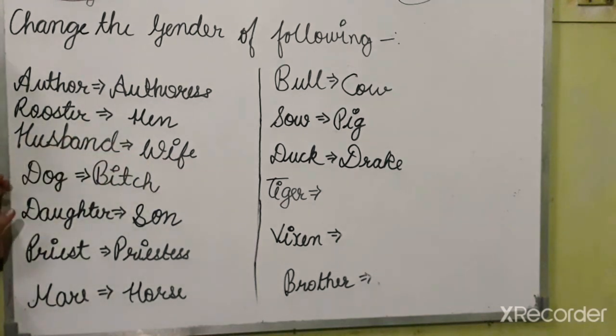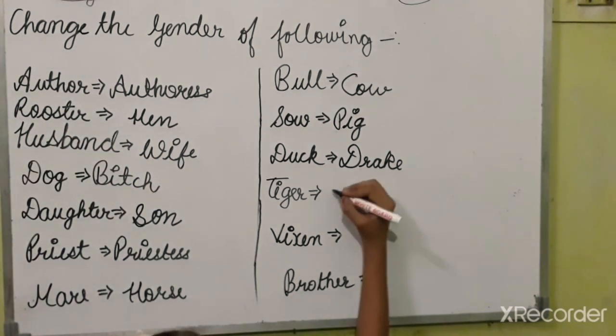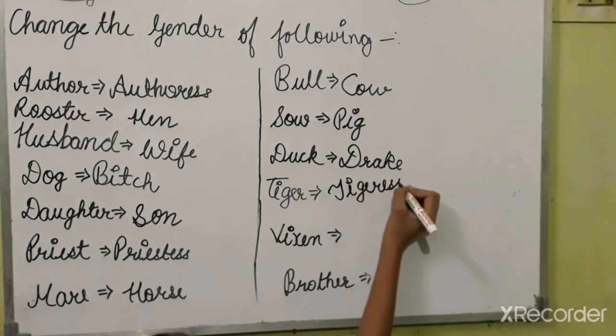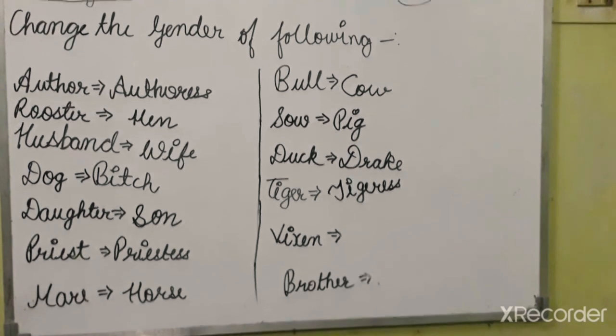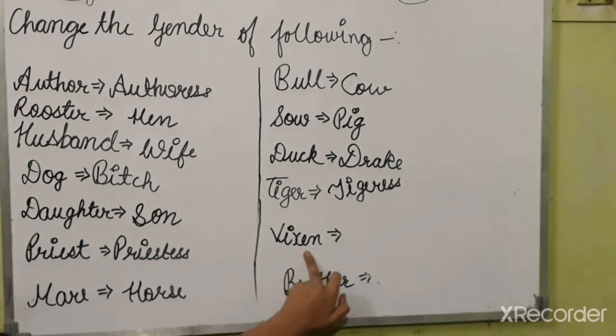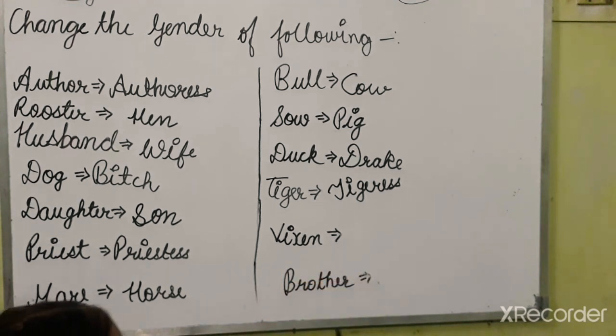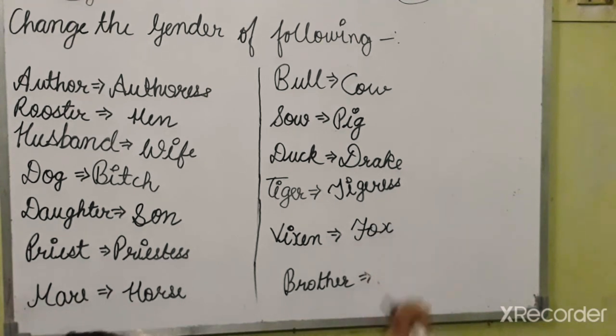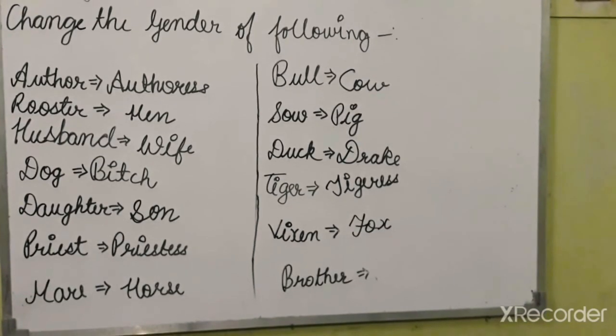And the feminine of tiger will be tigress. Okay friends, clear? Now the next, the second last one, is vixen. It is in feminine form and the masculine form of vixen will be, yes, fox. Now the last one is brother. You all know the feminine of brother, that is sister.